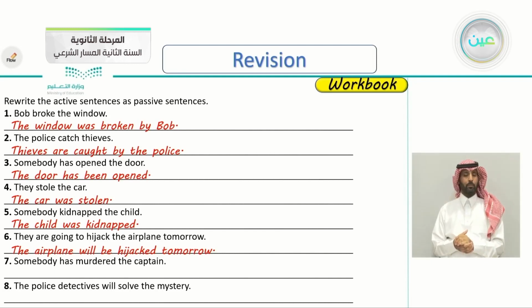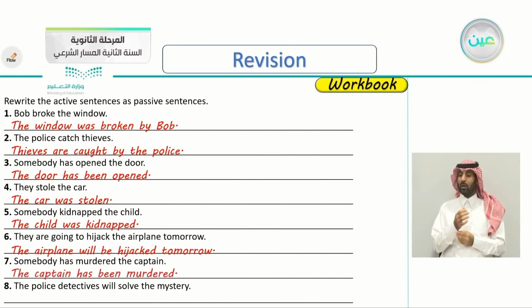Why did we put will be? Because of the word tomorrow. We knew that this is in the future. That's why we used will be hijacked. Number 7, somebody has murdered the captain. What's the answer for number 7? Very good. The captain has been murdered.